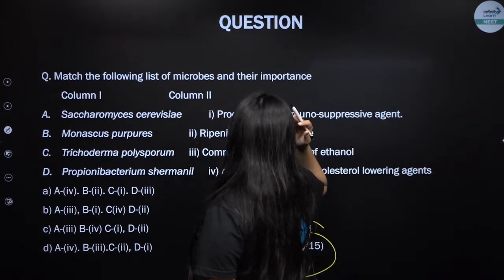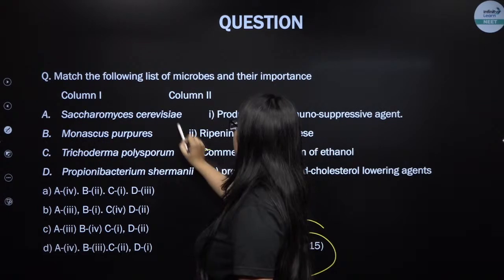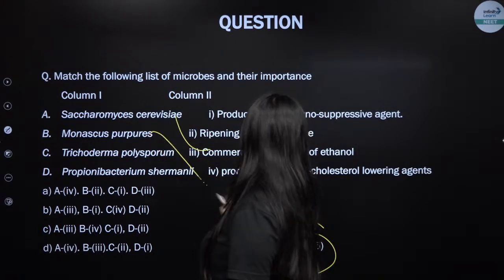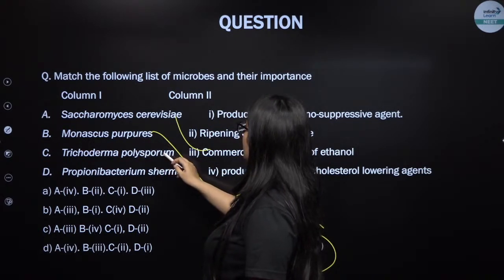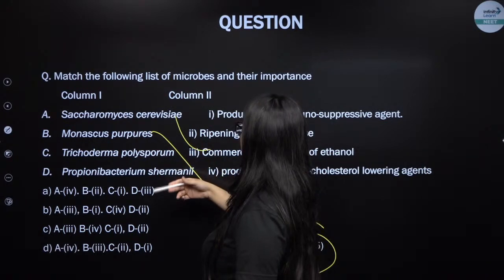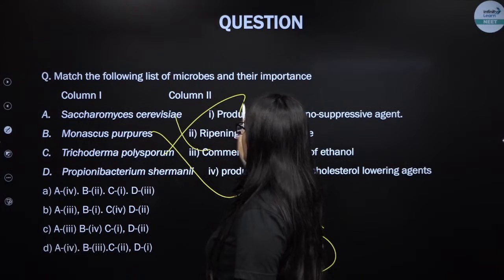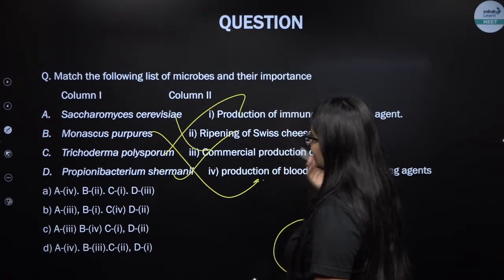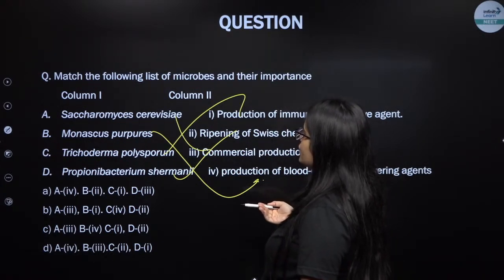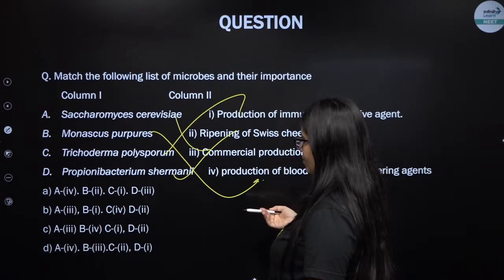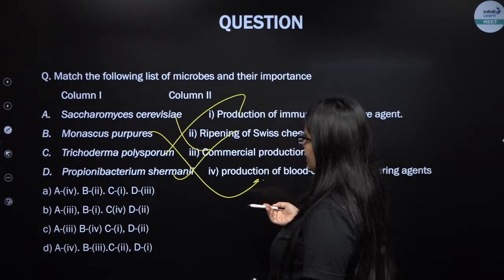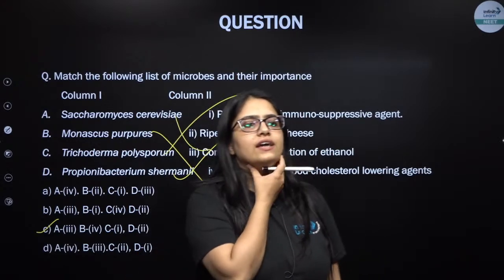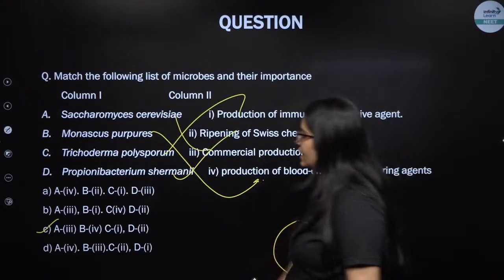Saccharomyces cerevisiae, as I told you, is a yeast and it is going to produce commercial ethanol. Monascus purpureus produces statin, a blood cholesterol lowering agent. Trichoderma polysporum is going to produce cyclosporin A, which acts as an immunosuppressive agent. Propionibacterium shermanii is going to produce Swiss cheese. So A should go with 3, B should go with 4, C should go with 1 and D should go with 2. So I guess C should be the right one. Isn't it? Yeah, excellent. Hamesh, you did not reply, my dear.